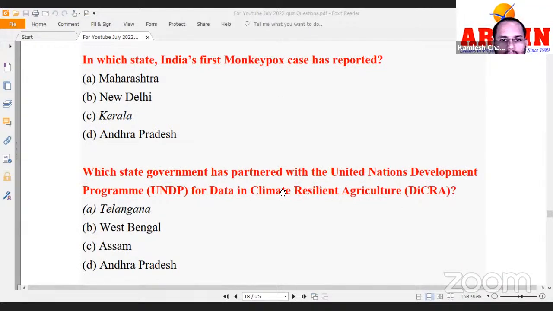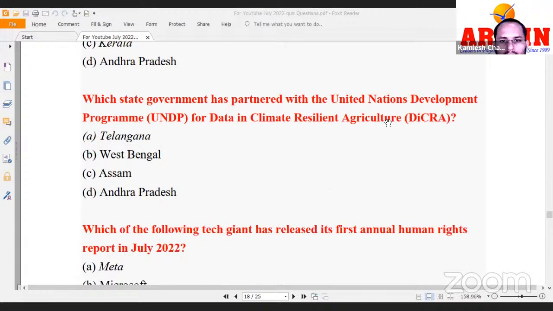Now, which state government has partnered with United Nations Development Program for data and climate resilient agriculture? Correct. So, which state government has signed it up? Telangana. Telangana signed it up. Okay. And here you see another important institution, UNDP, United Nations Development Program, is in the news throughout the year for different reasons, releasing some index or issuing some guidelines, right? So you should see this institution very carefully.